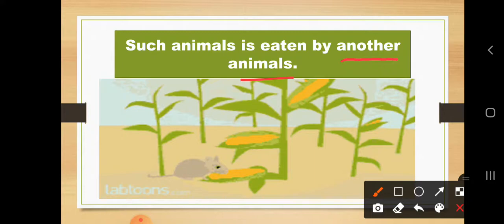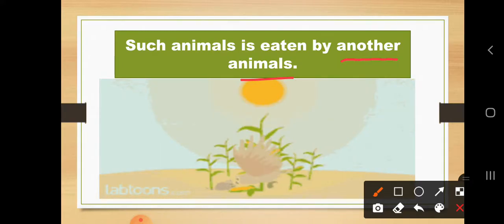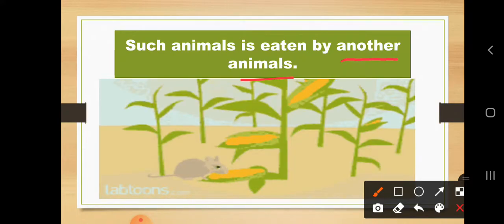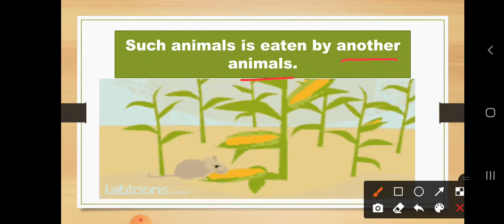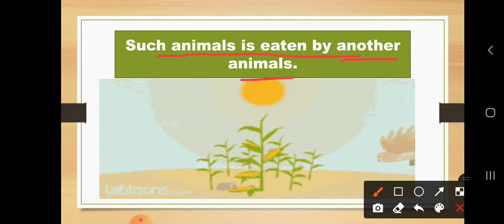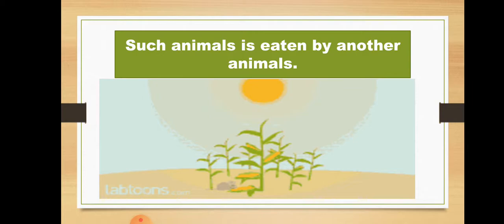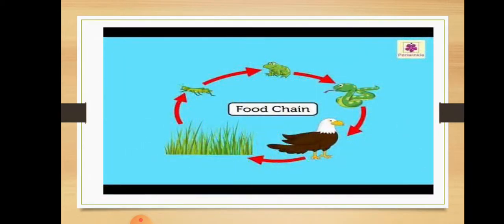Then next, suddenly what happened? The eagle has come and has taken out this mouse, and lastly what happened? It was eaten by the eagle. The mouse was eaten by the eagle. So, such animals are taken by other animals. Okay. So, here you are going to relate one thing to another thing.